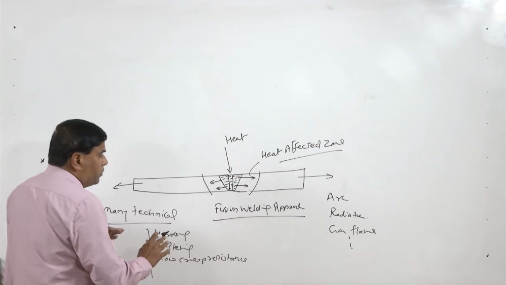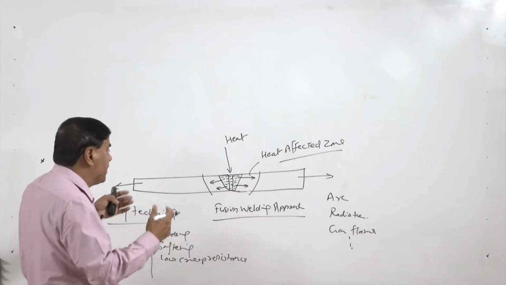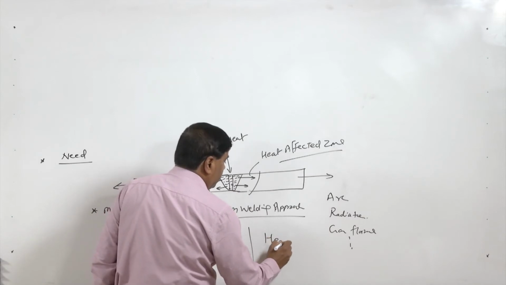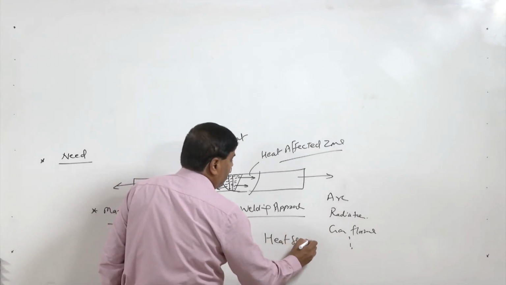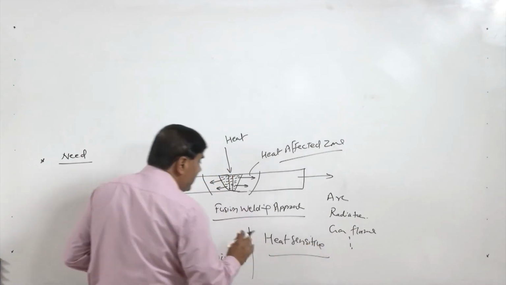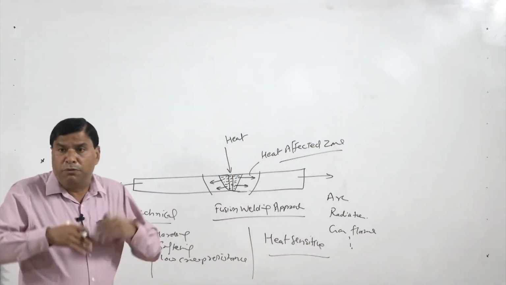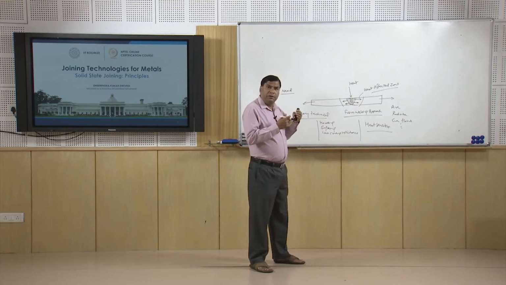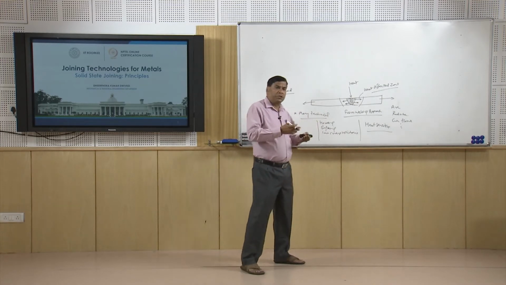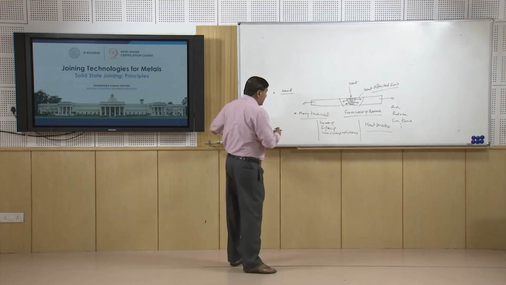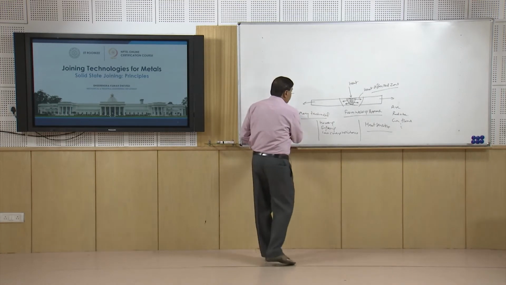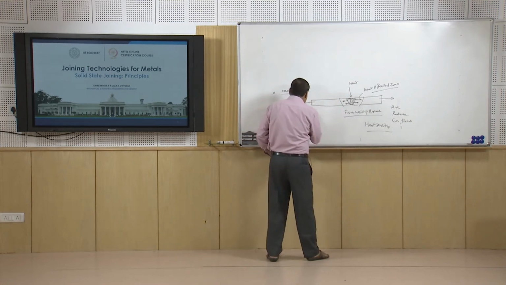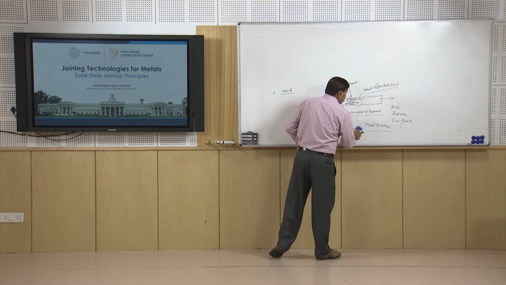These problems are very severe, especially in those systems which are extremely heat sensitive. So, heat sensitive metals pose all these problems related with the heat affected zone. We prefer that they are joined using the processes which use lesser heat or no heat. So, this is one aspect related with the delivery of high heat input.